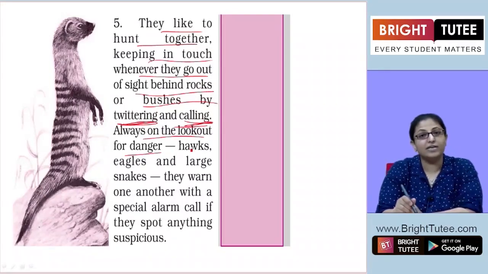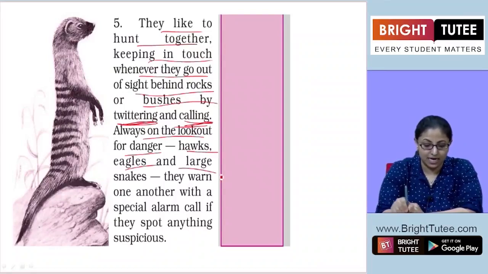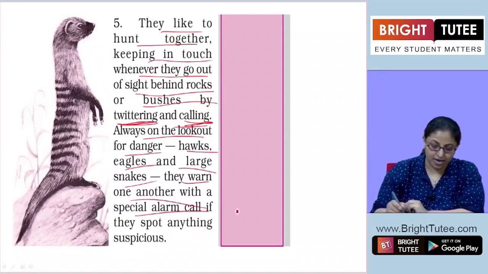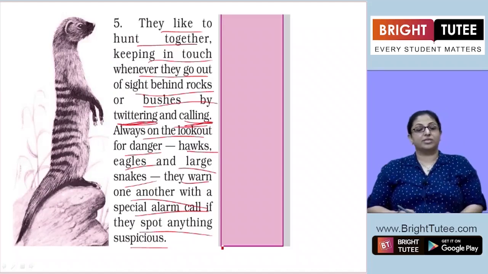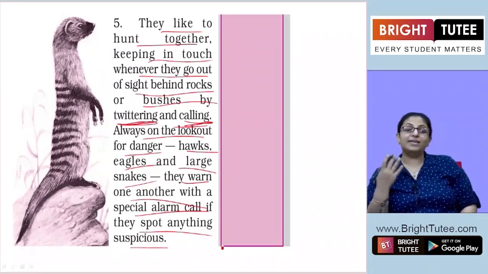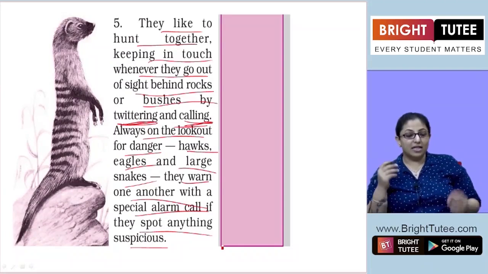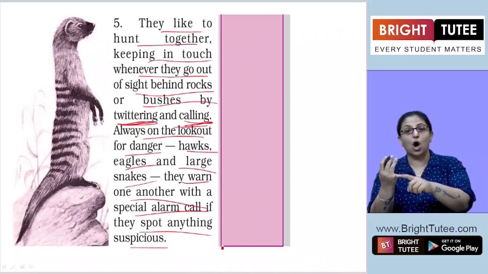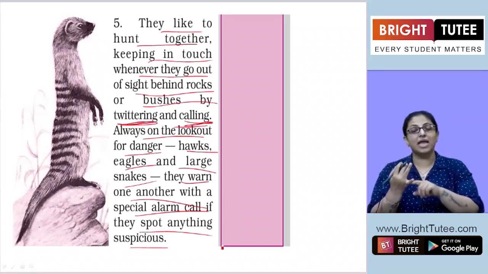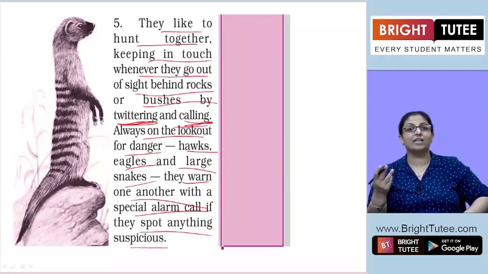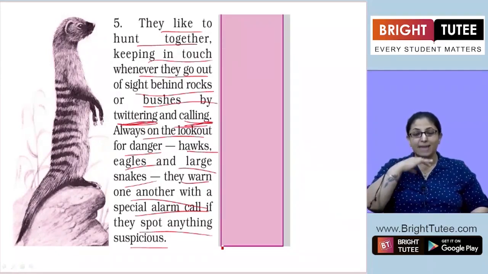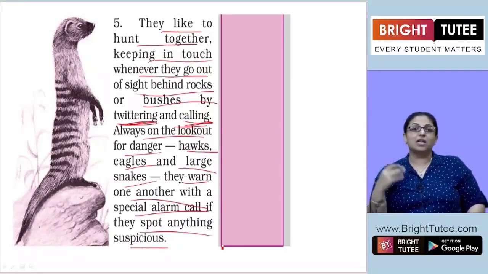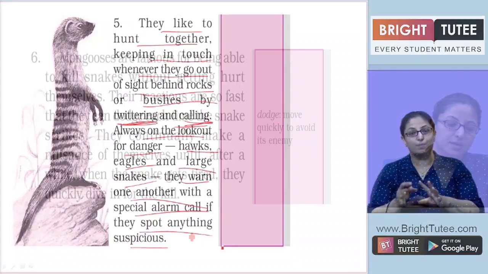Always on the lookout for danger, hawks, eagles, and large snakes, they warn one another with a special alarm call if they spot anything suspicious. Imagine how intelligent these mongooses are. If they spot something suspicious like a hawk or an eagle or a snake or any kind of threat, they make a sound which is called an alarm call to warn the other mongooses in the group.